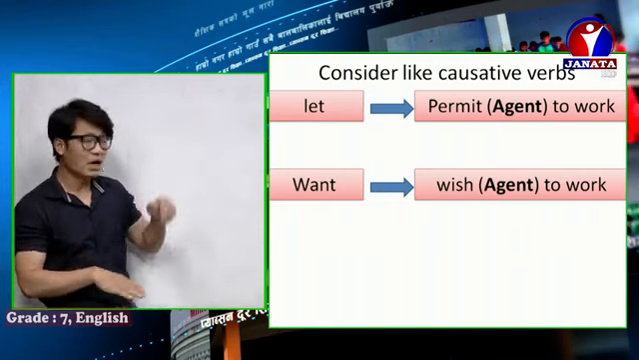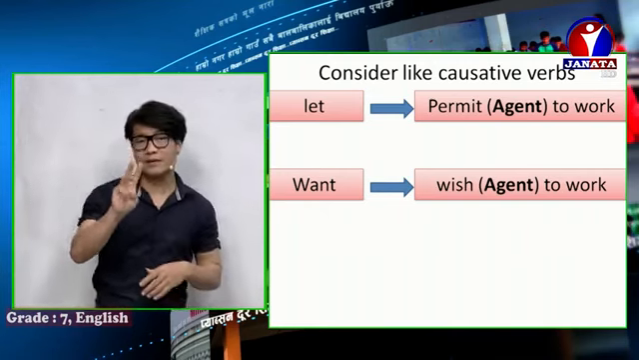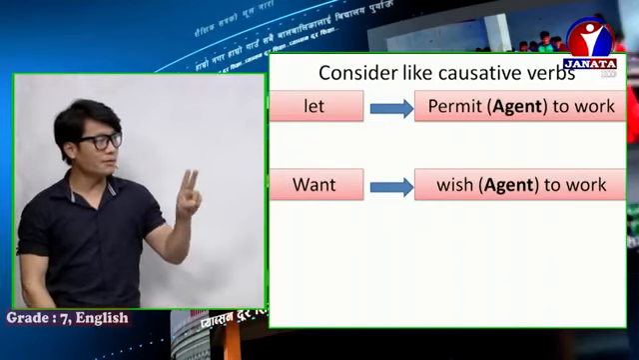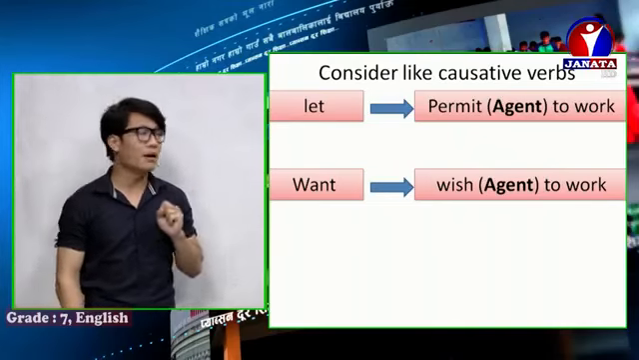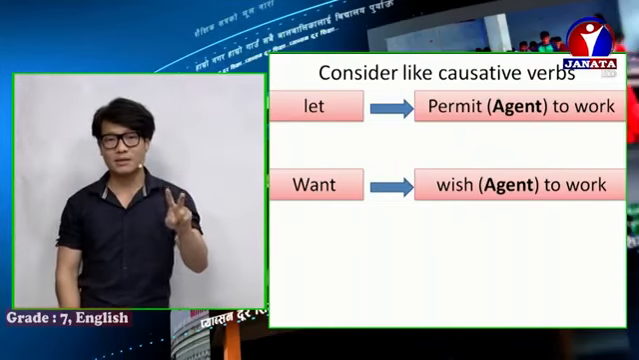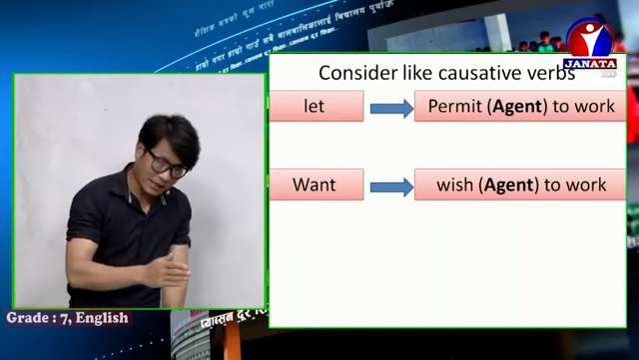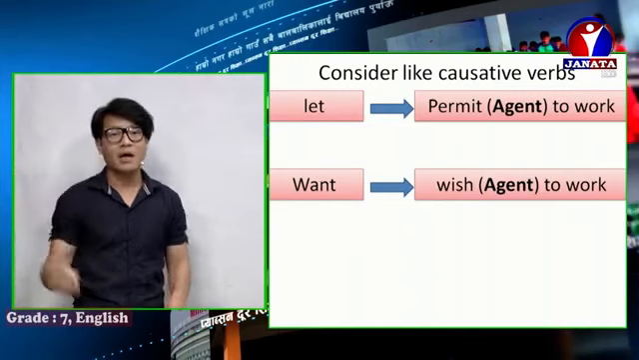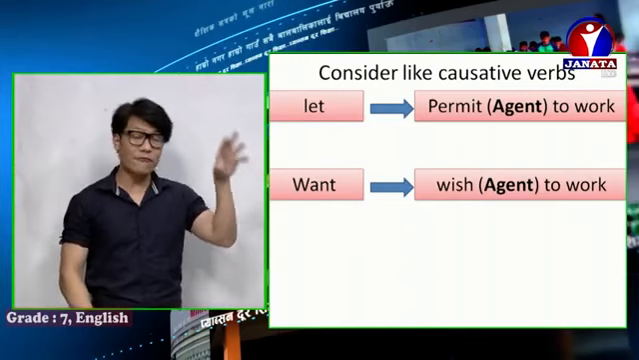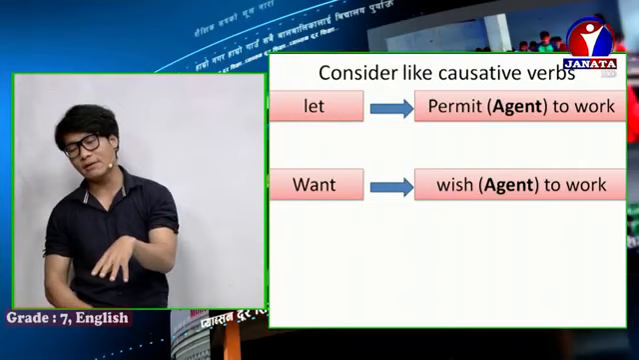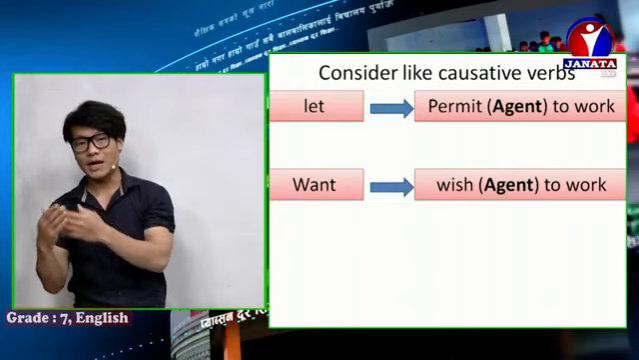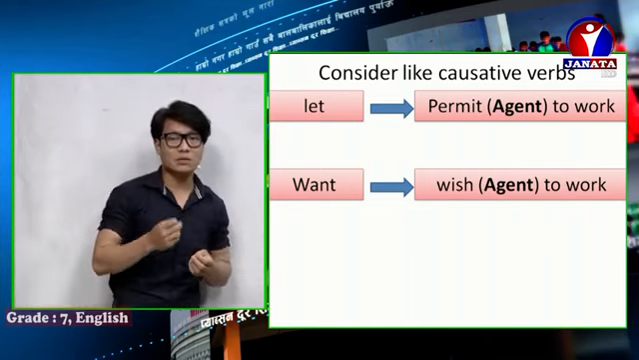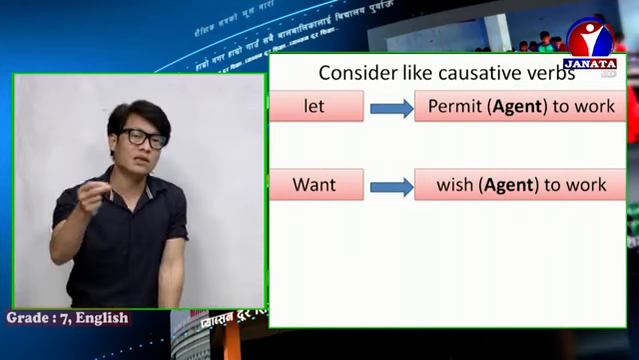Now we have three major causative verbs: make, have, get, and two verbs which are considered like causative verbs. One is let, next is want. Let me brief once again. Make is used to force the agent to do something. Have is used to give responsibility or duty to the agent to do something. And get is used to convince the agent to do something.